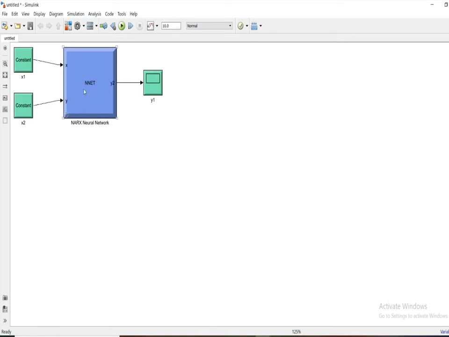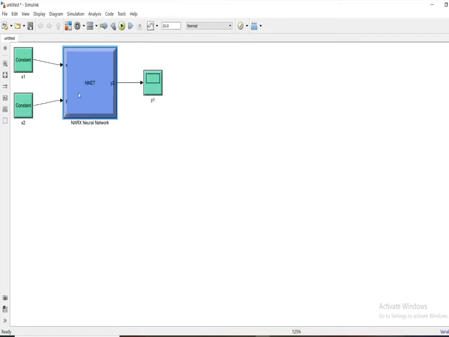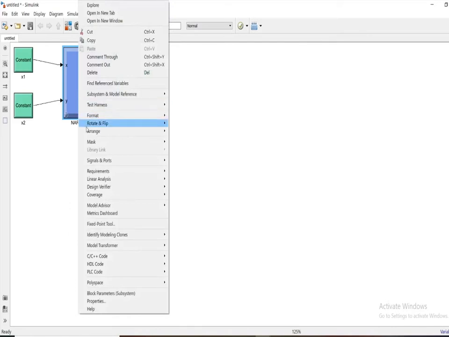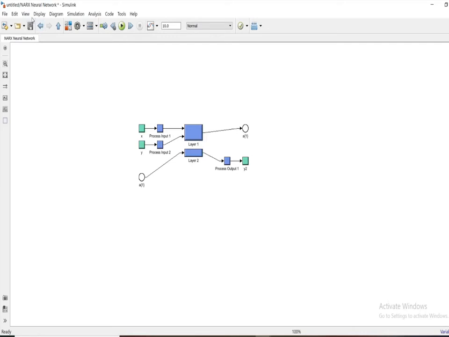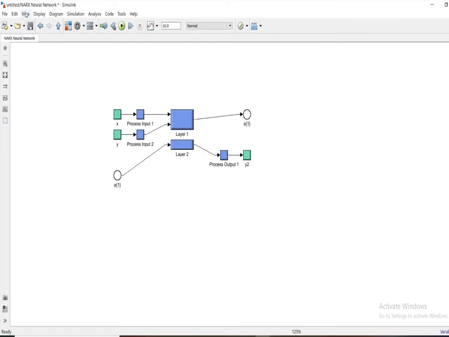But at this point of view, at front end, you may not understand what is this all neural network in zigzag fashion. x1 and x2 are the inputs and y1 as an input. But as we go deep into this neural network, we'll understand layer by layer and what are the weights and what are the processes going on at the back end. Now, right click on the block diagram, whichever you want, there is a pop-up window which occurs. There is a mask, look under the mask. After taking this, you will see the layer which is beneath this neural network.